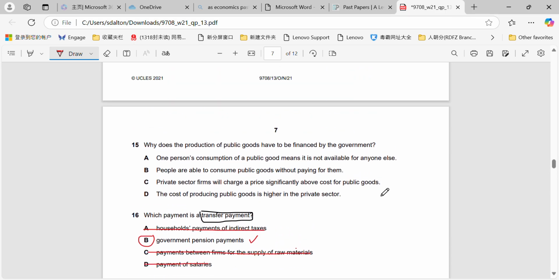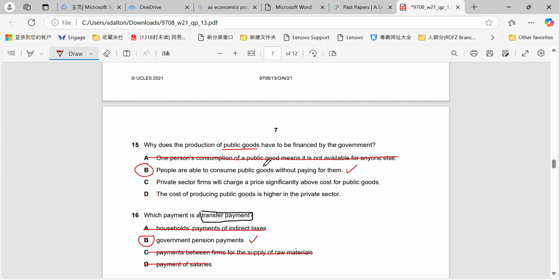Question 15. Why does the production of public goods have to be financed by government? Again, this paper I think was relatively easy. There's a lot of very similar questions from previous years. One person's consumption of a good means it's not available for anybody else. That is not true. That would make it rivalrous, and we know that public goods are non-excludable and non-rivalrous. People are able to consume public goods without paying for them. That is true, and that is why we have to provide them.